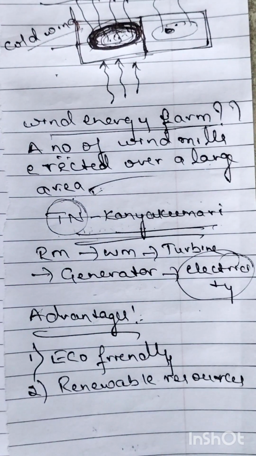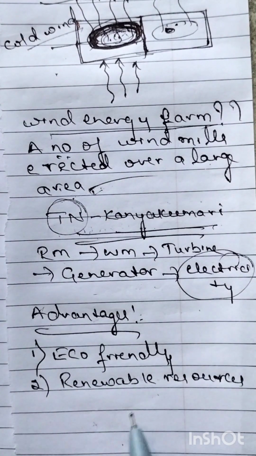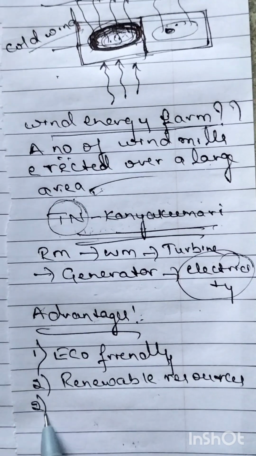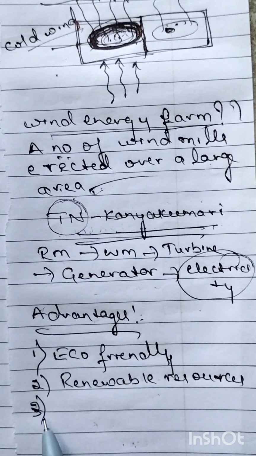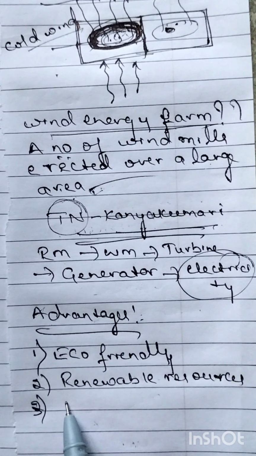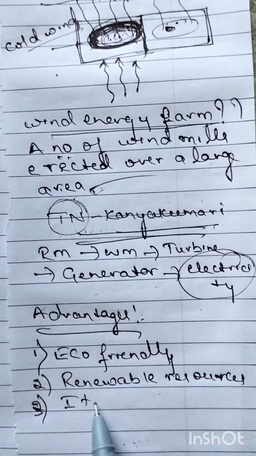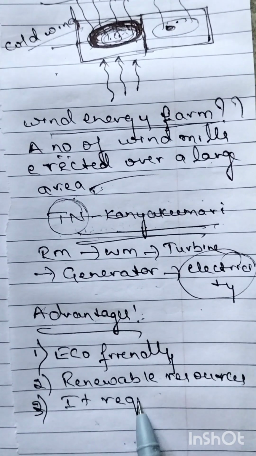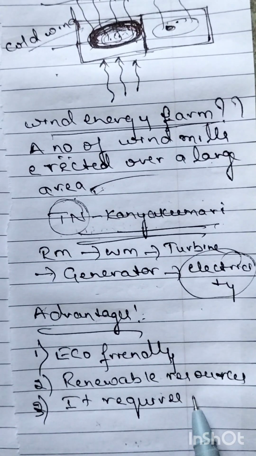It can be used again and again. So renewable resources of energy, that is windmill, wind energy. And the third point is that it requires no recurring cost.